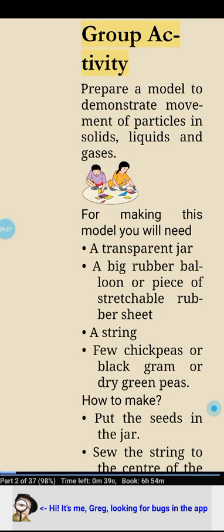Group activity. Prepare a model to demonstrate movement of particles in solids, liquids and gases. For making this model you will need a transparent jar, a big rubber balloon or piece of stretchable rubber sheet, a string, few chickpeas or black gram or dry green peas. How to make? Put the seeds in the jar.